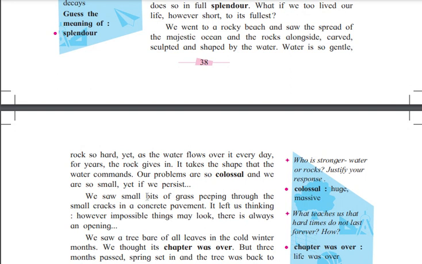So the writer is giving the example now, the rock and beach. The writer is saying that the water is so gentle and the rock is very hard, but then also the water is changing the shape of the rock. So we can say that our problem is like the rock, and the water is nothing but us, we can solve whatever problem we have in our life.